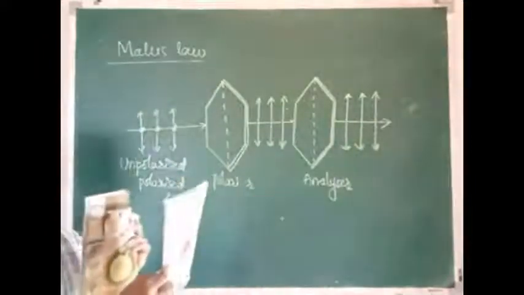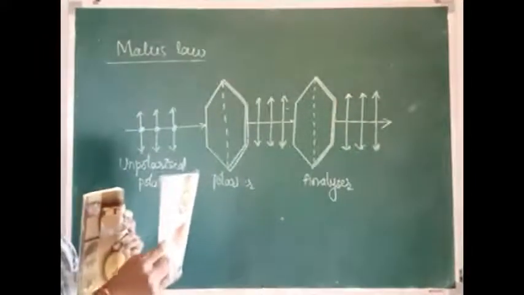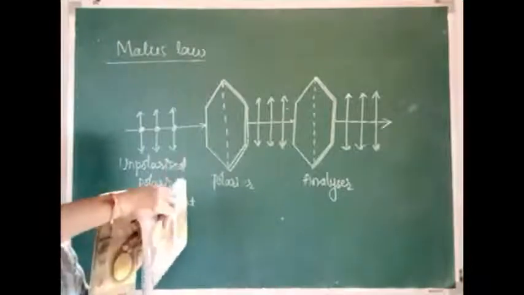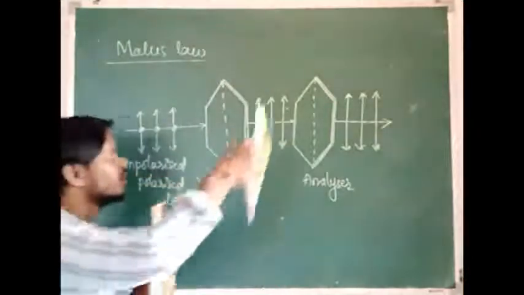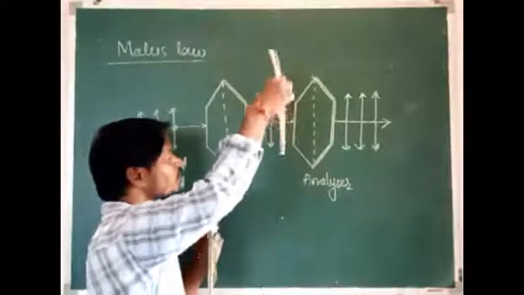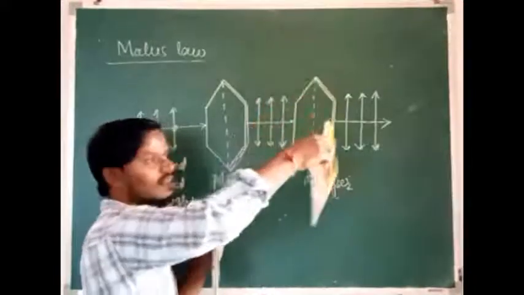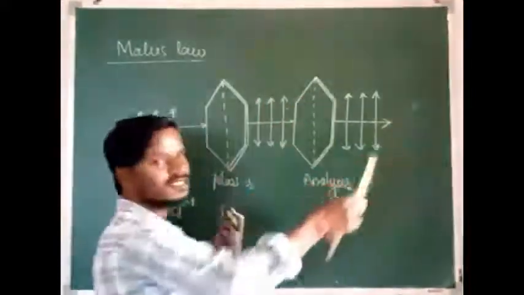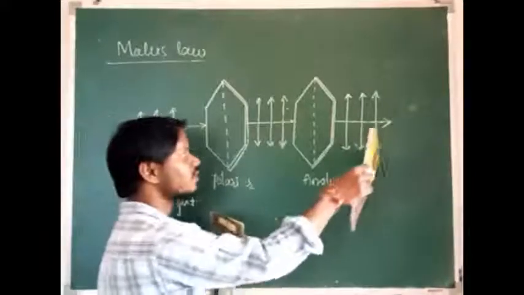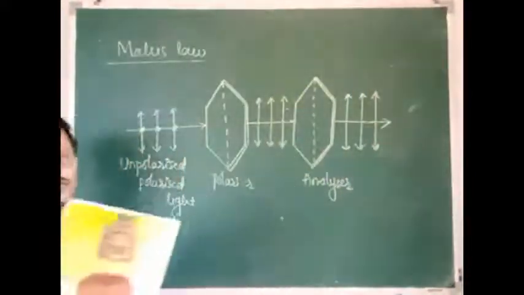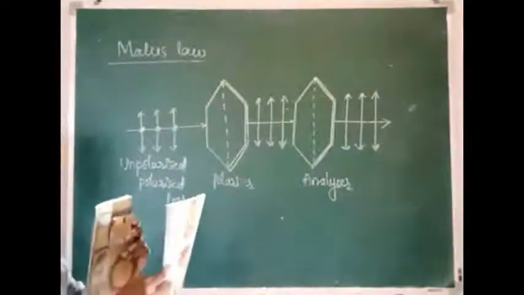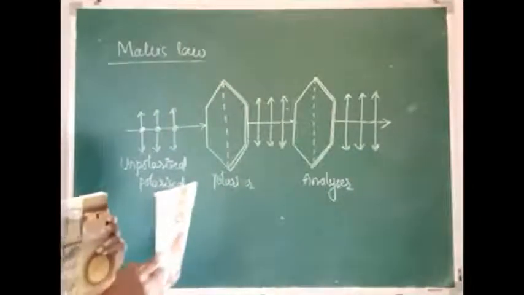If they are held parallel to each other, then we will see the maximum intensity of the plane polarized light. Suppose I rotate the analyzer by 90 degrees. Then what happens here? The plane polarized light is absorbed by the analyzer. Then the intensity is 0. Intensity 0 means it is dark. See here, these two Polaroids are parallel to each other.